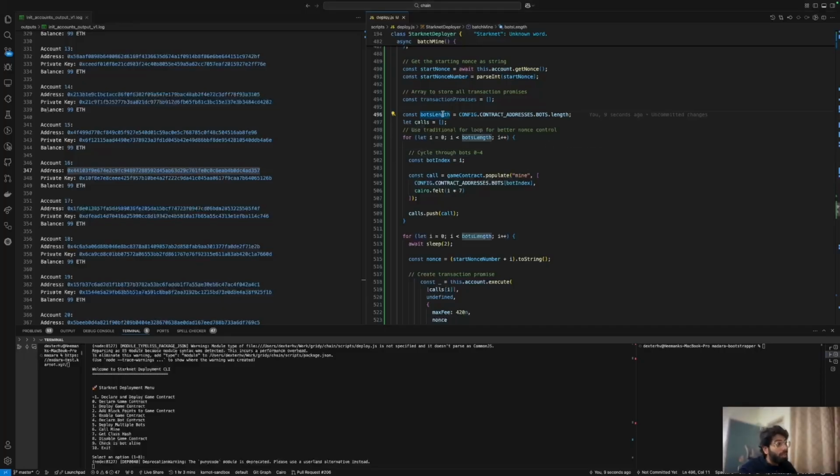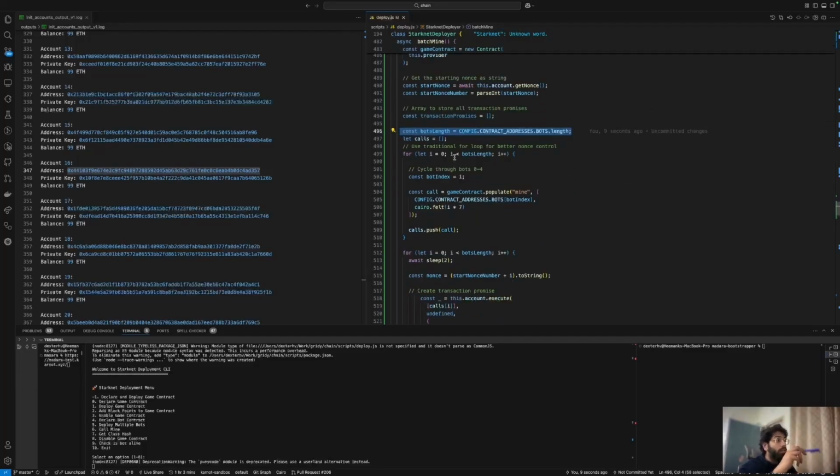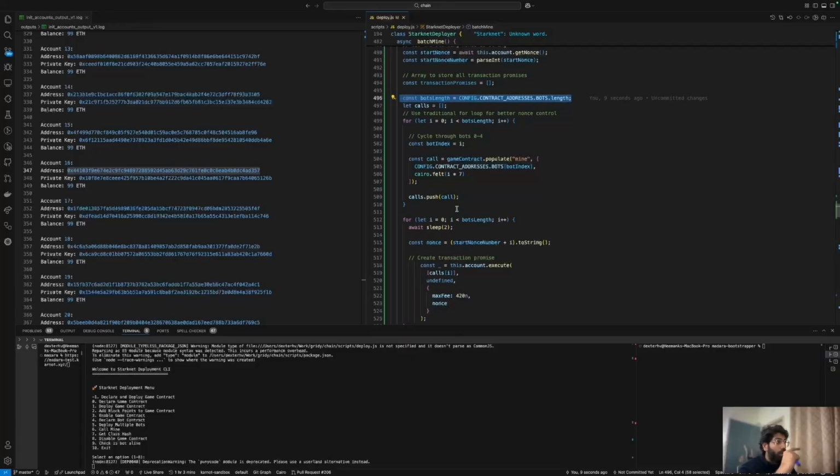What I've done here is I saw that there was a random number 5300 that I must have used sometime earlier. I changed that to get the length of the pods list that I've defined above and use that to loop through and populate this particular multi-call that I'm going to send into the array. That is where I'm doing call.push, and this Cairo felt, I star 7, that is I multiplied by 7. It's essentially a salt that I have to send. So what happens is the Cairo contract takes this salt and some block number and block hash and tries to create a random block point that this particular bot is going to mine. I could actually change it to anything out there. I just multiplied by 7 for the sake of it.